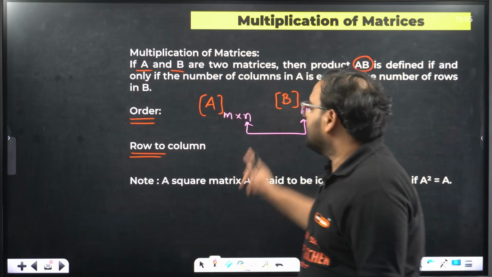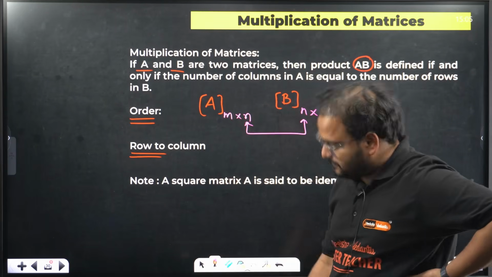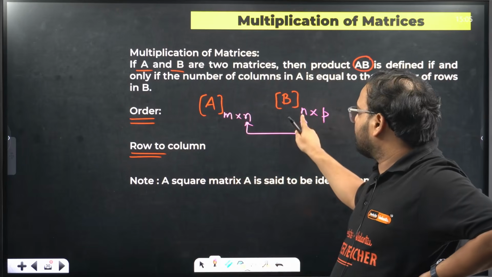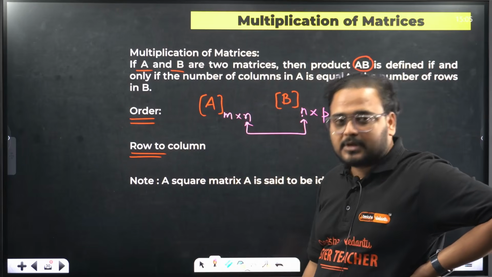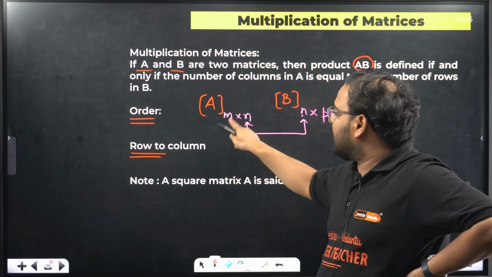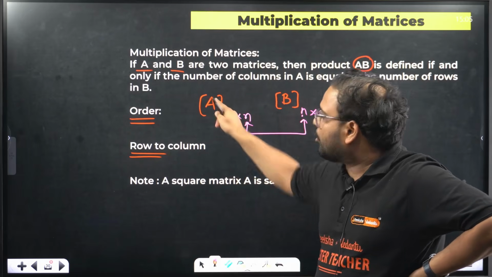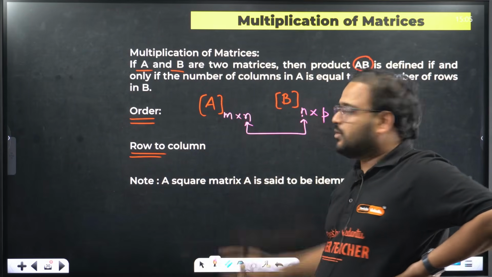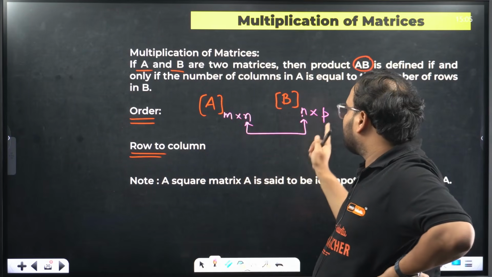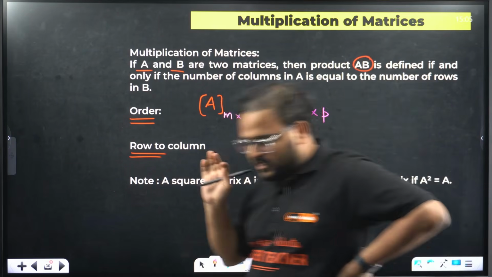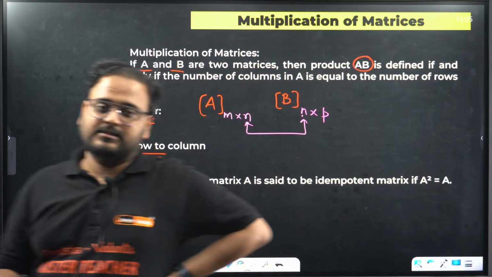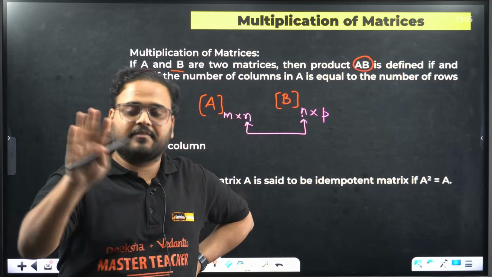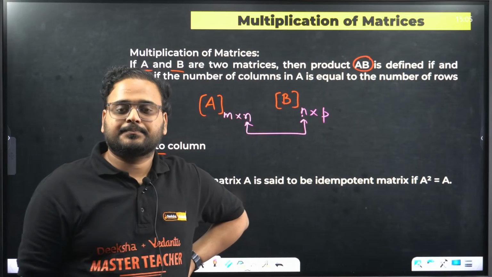Just understand, the number of columns in the first matrix should be equal to the number of rows in the second matrix, right? If the order of A is m cross n, n represents the number of columns in matrix A and n represents the number of rows in matrix B. The number of columns of A should be equal to the number of rows of B. If you don't have this, then matrix multiplication of the given two matrices AB is not defined. As simple as that. Clear?